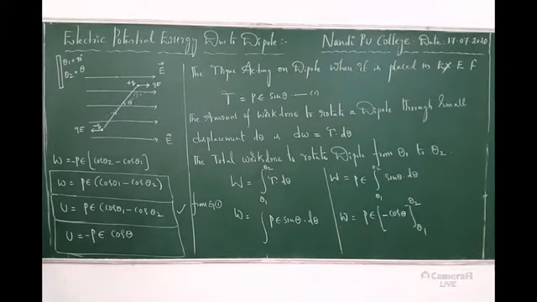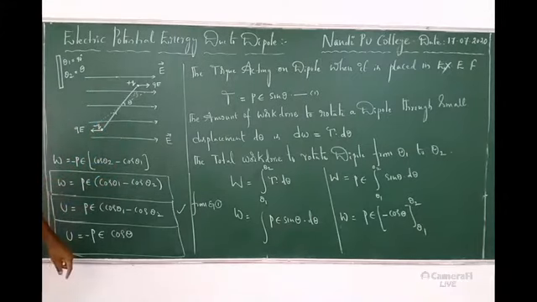Now, what are the different cases? Once the dipole comes into the electric field, at what angle will it be stable and at what angle unstable? Stability, instability.